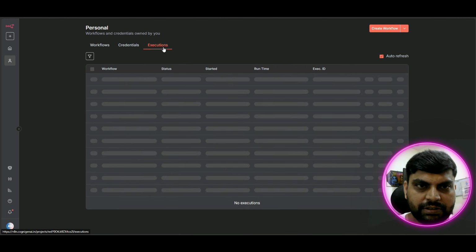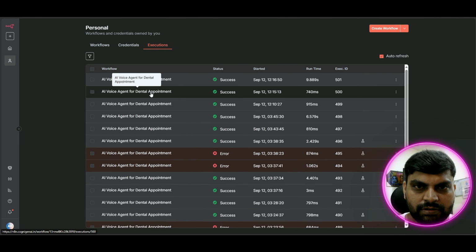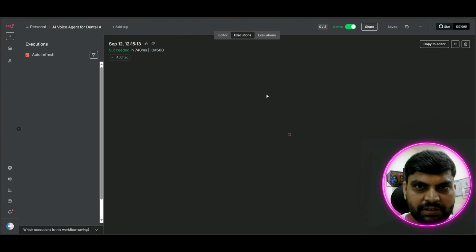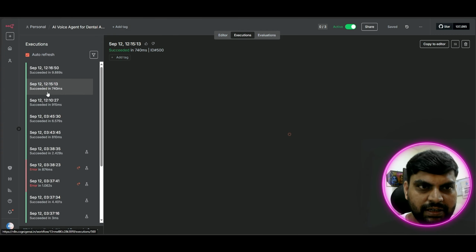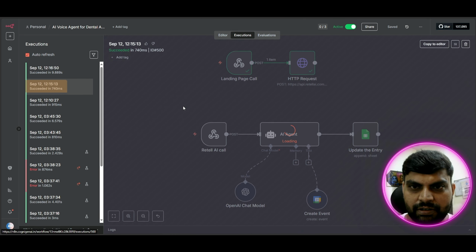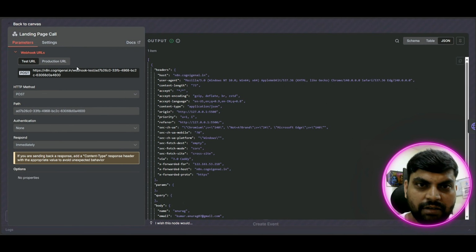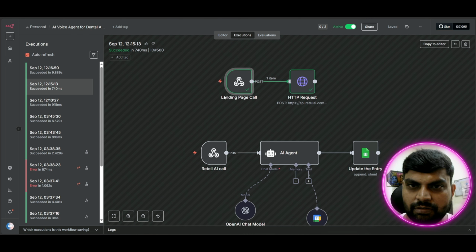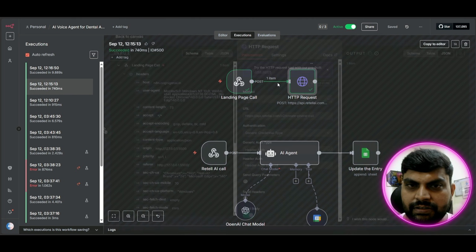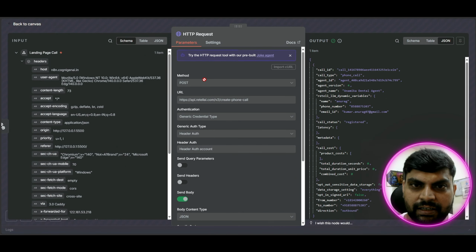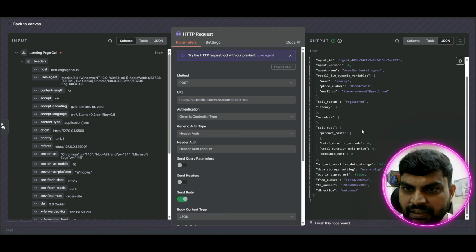I'll go to the execution. Let me open this first execution. It triggered at 12:15, and we can see the timestamp here. This was the first execution which triggered. What is happening in this? This is a webhook trigger. Basically, it listens to the event being called to this particular API, and then it triggers another HTTP request, which is the Retell AI which I'm using here. We can see this in the response.